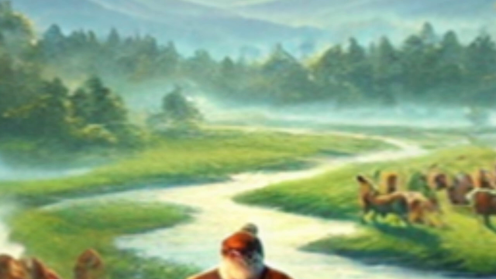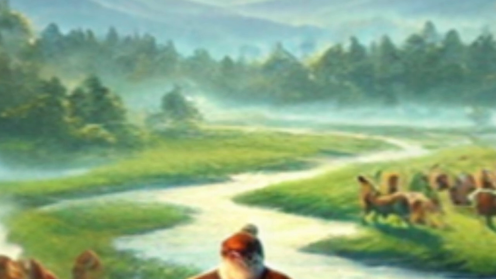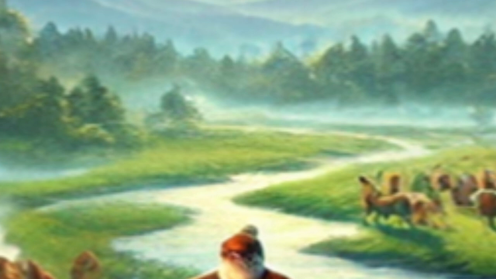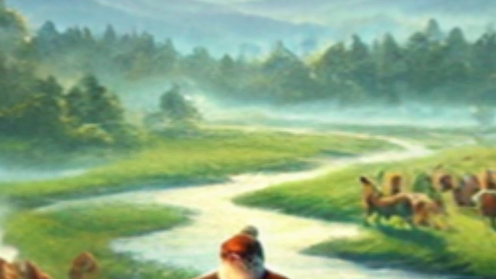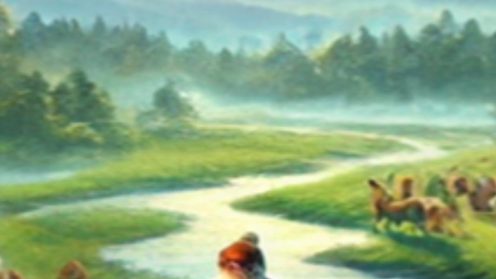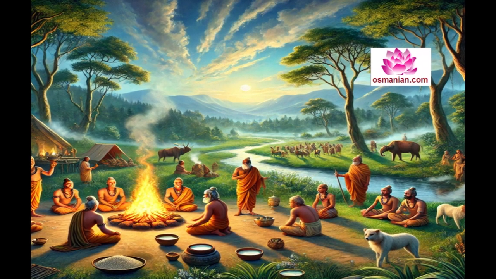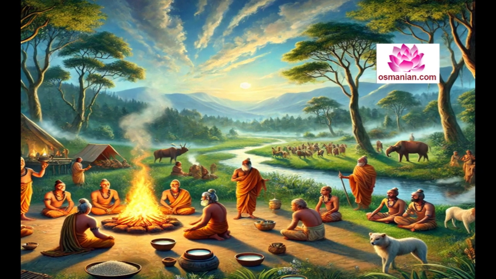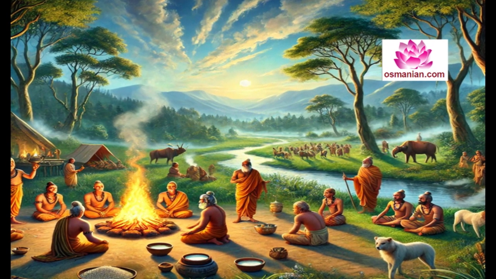358. Which Veda do the Aitareya and Kaushitaki Upanishads belong to? Rig Veda. 359. Which Veda do the Chandogya and Kena Upanishads belong to? Sama Veda. 360. Which Veda do the Taittiriya, Katha, and Shvetashvatra Upanishads belong to? Yajur Veda. 361. Which Veda do the Prashna, Mundaka, and Mandukya Upanishads belong to? Atharva Veda.